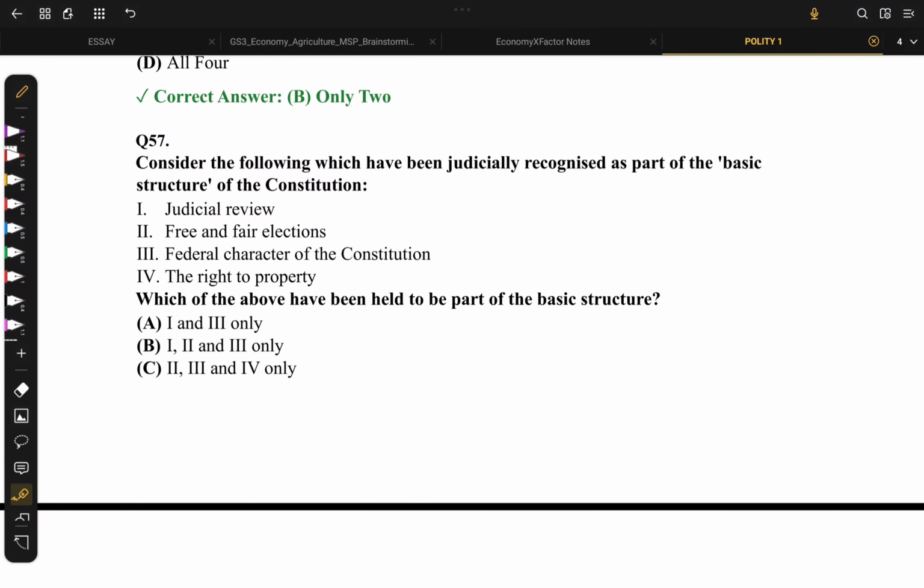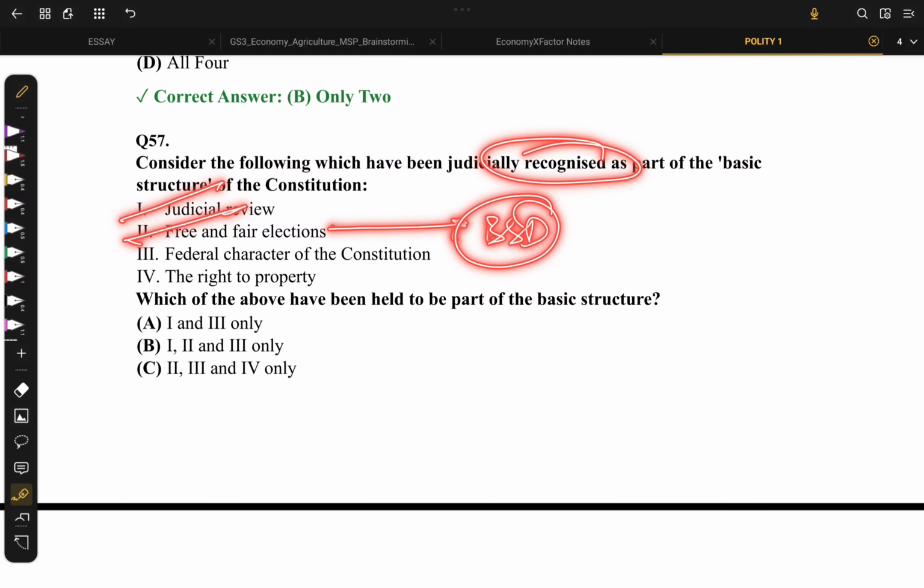Yes. Question number 57. Consider the following which has been judicially recognized as a part of basic structure. Judicial review. Yes, this is indeed a part of basic structure which has been recognized by the judiciary. Free and fair elections. Absolutely. Not only basic structure, it is even basic for the democracy as well. Federal character of the Constitution. Correct. Right to property. Again, it's wrong. 1, 2, and 3 is the right option.